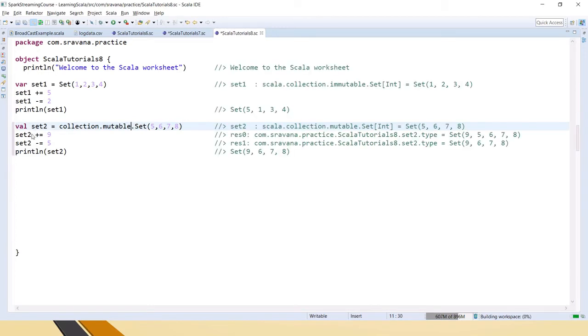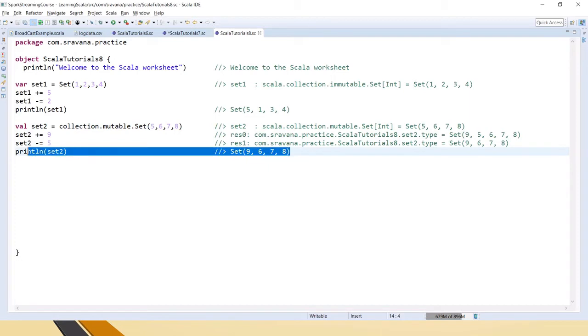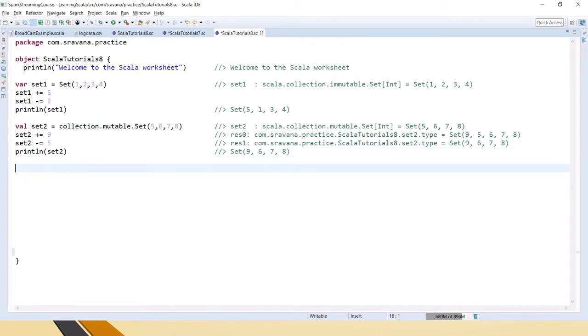So either you have to create it as a var or you have to use the library collection.mutable, then only it will work. If you notice, the initial set is 5 6 7 8, we have added 9 and removed 5, so it has become Set of 9 6 7 8. Clear?